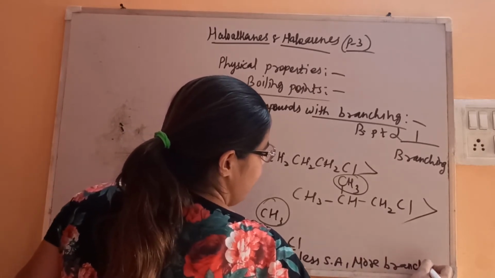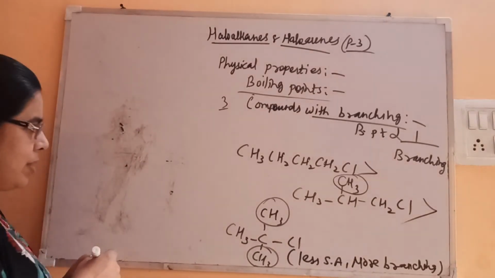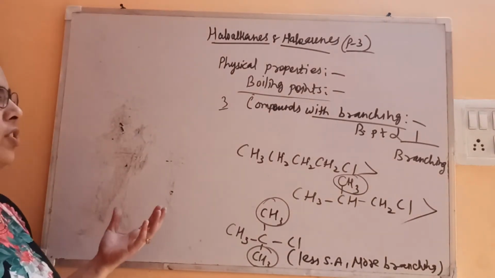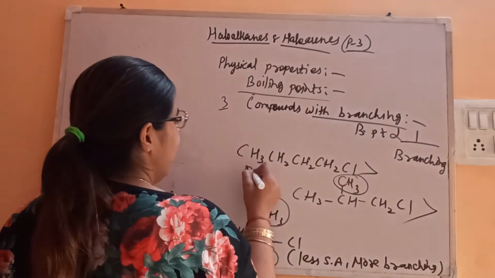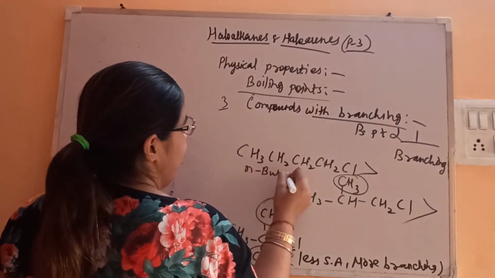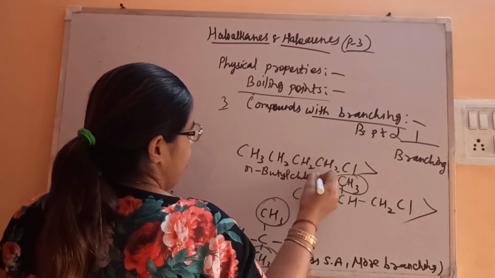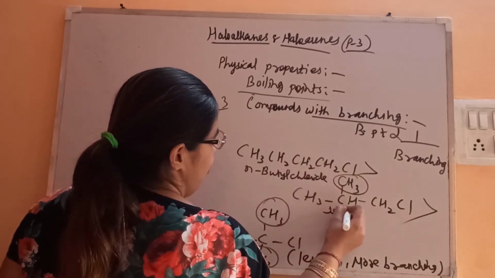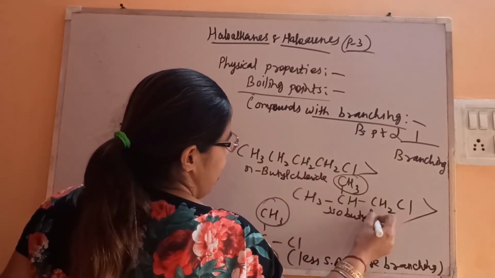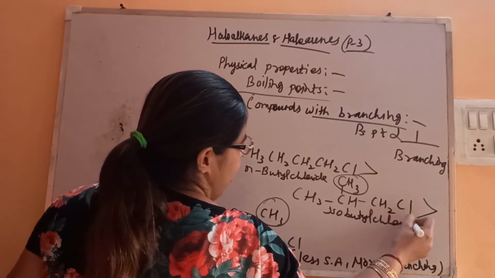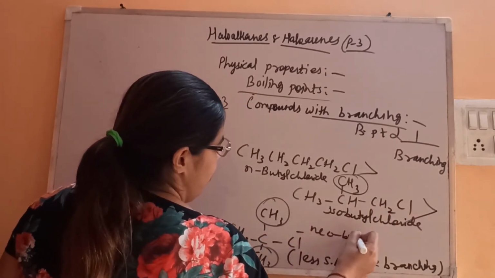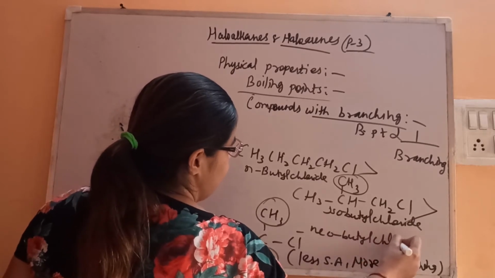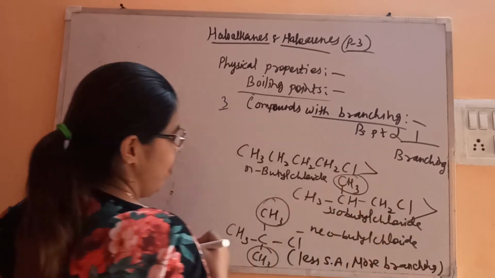This we have seen in the 11th standard also, how boiling point varies with branching. So the straight chain has the most boiling point. This is n-butyl chloride. This is isobutyl chloride, you can write the IUPAC name, and this is neobutyl chloride, that is tertiary, and this is secondary.